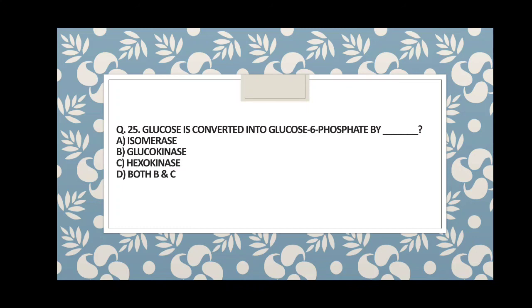Glucose is converted into glucose 6-phosphate by. First of all, you have to remember that if anything is converted into something which has a phosphate group, then that will be a kinase. Kinase has the property to add a phosphate molecule, and in contrast, phosphatase has the property to break down a phosphate molecule. So guys, here what happens? Addition of phosphate is going to take place. So the kinase is only responsible. So the answer is B and C.